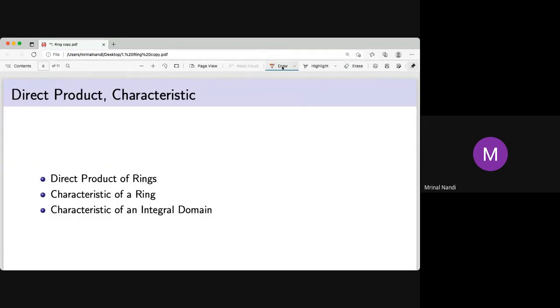Now we have some terminology. One is called the direct product. What is the direct product? If R and S are two rings, then the direct product is sometimes written in different ways. This is actually a Cartesian product. But how do you add two elements? If it is (r1, s1), how do you add (r2, s2)? It's clear: it is just (r1 plus r2, s1 plus s2).